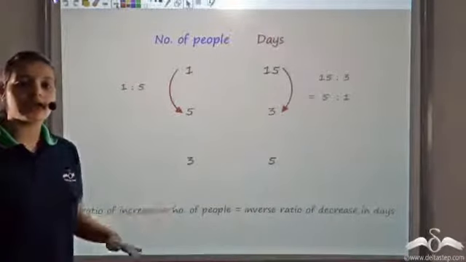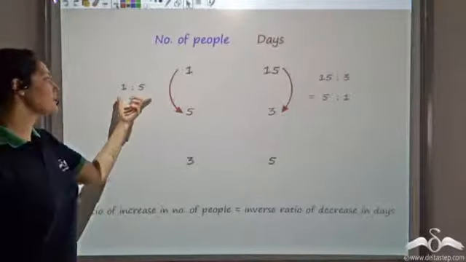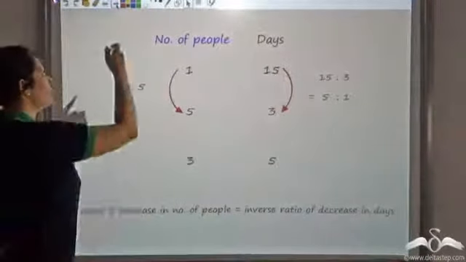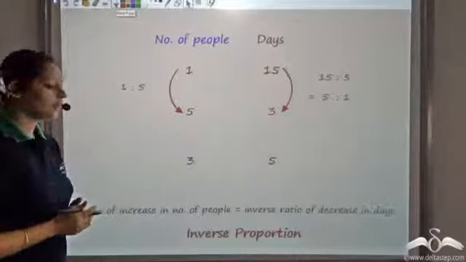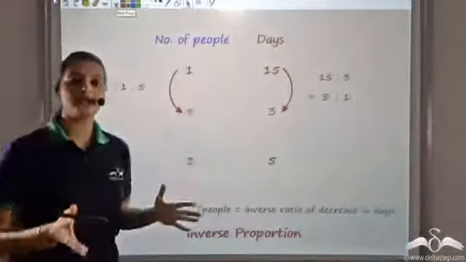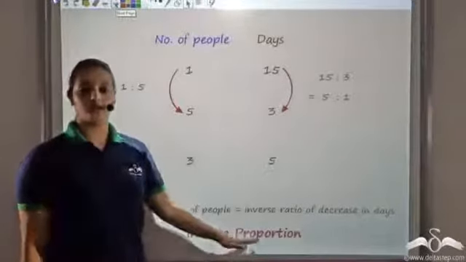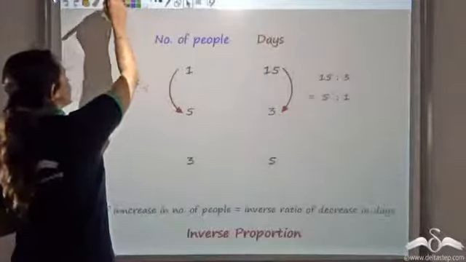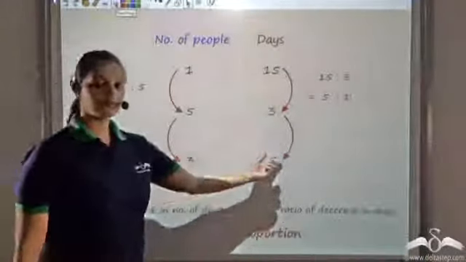If ratios are equal, I call it proportion. And since they are not directly equal, they are inversely equal. So what I call it, that these are in inverse proportion. So number of people and days for the same food are inversely proportional. That is, they are in inverse proportion. Further, let's look at this.